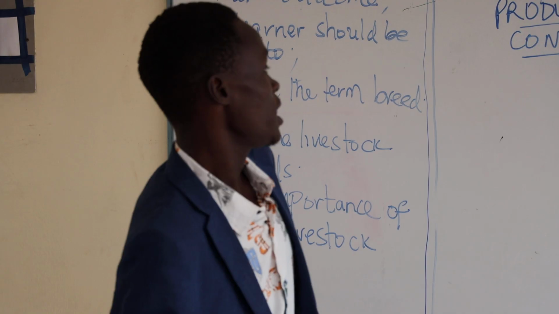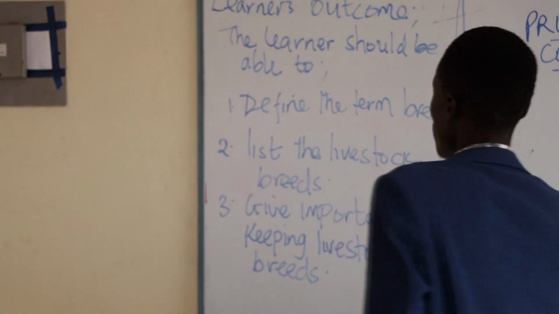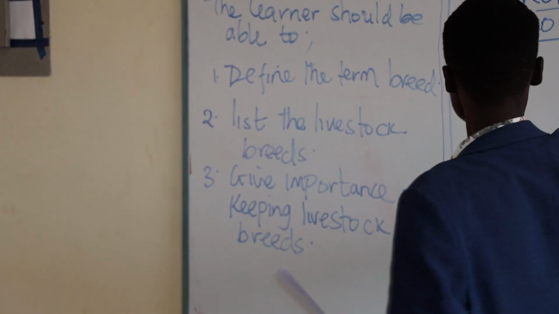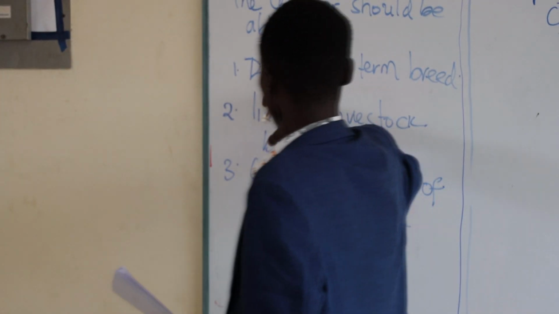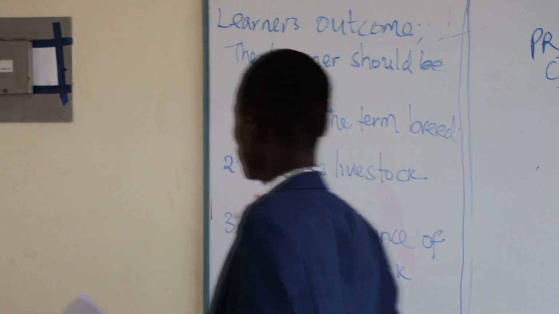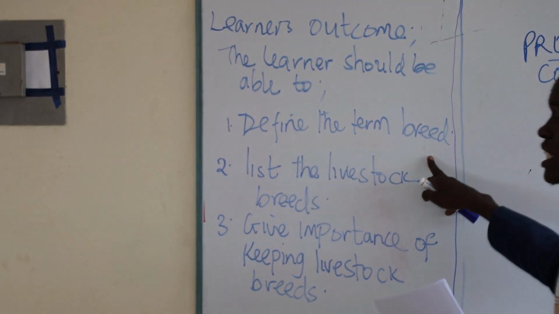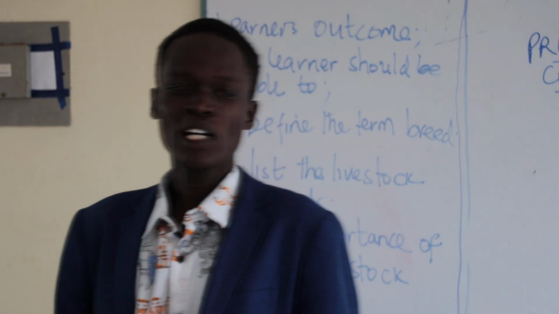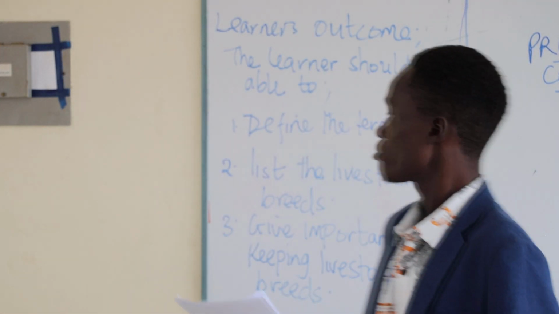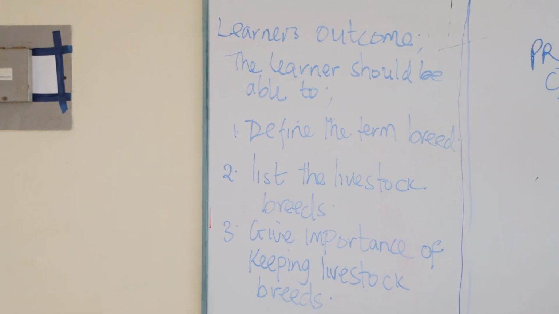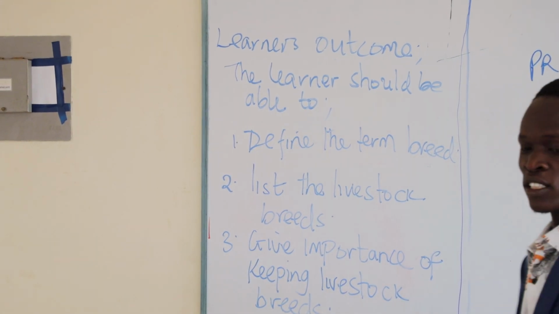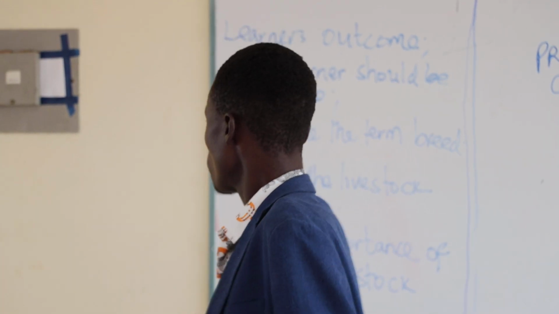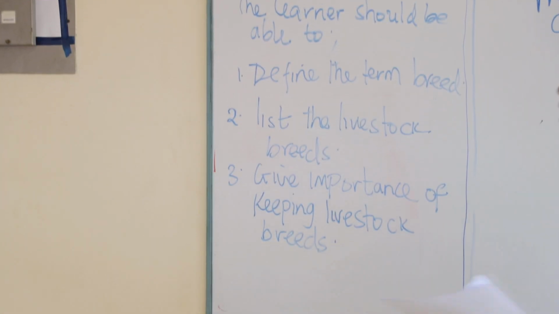So our lesson will be majorly focusing on this livestock breed. The first learner outcome that you have to know is the definition of the term breed. So class, who can give us the definition of the term breed, the livestock breed?